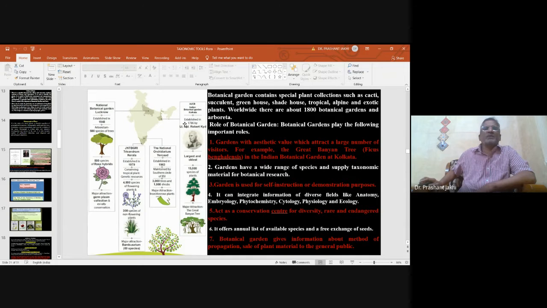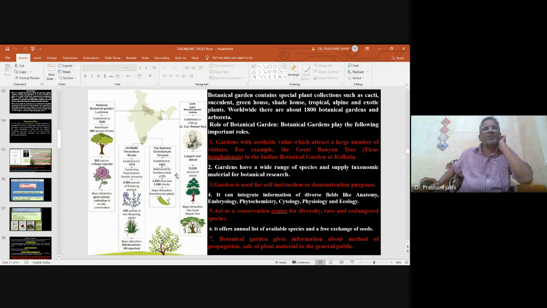The next important garden is the Indian Botanical Garden, Calcutta, established in 1786 by Lieutenant Colonel Robert Kyd, and it is the largest and oldest botanical garden. It has a collection of 15,000 species of plants, and the major attraction of this Indian Botanical Garden is the Great Banyan Tree.